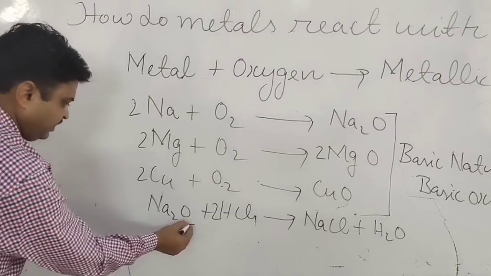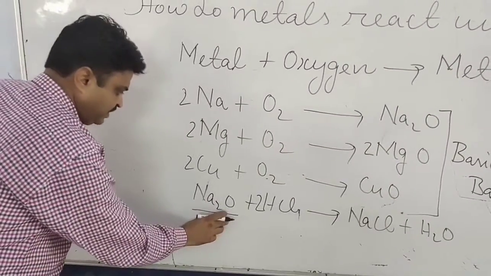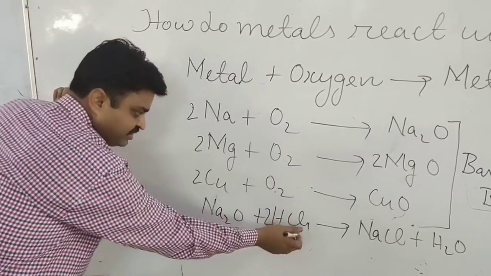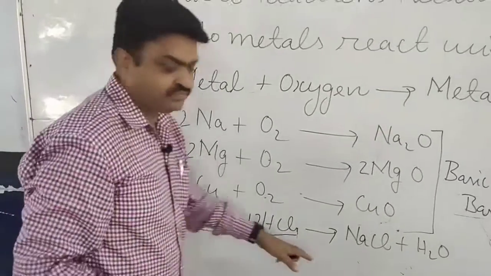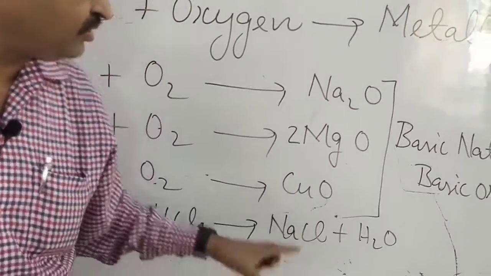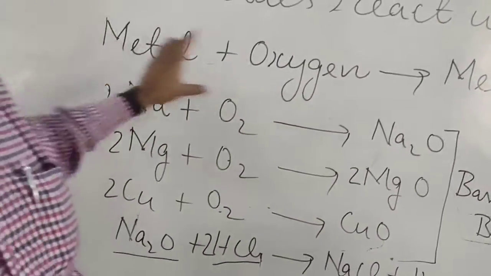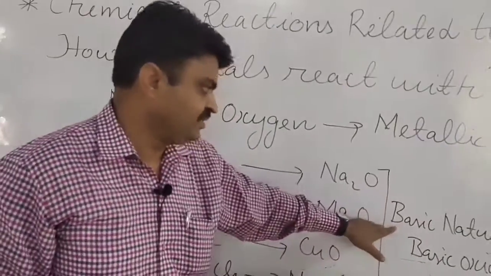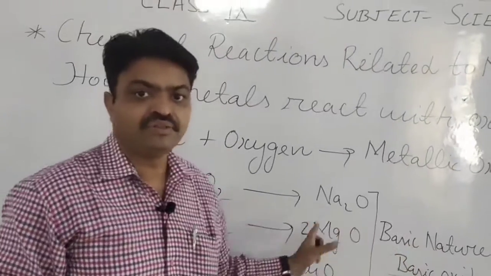Because here the Na2O has the basic nature, and when it reacts with the acid, it forms salt and water. Because the metallic oxides have the basic nature, they form basic oxides.